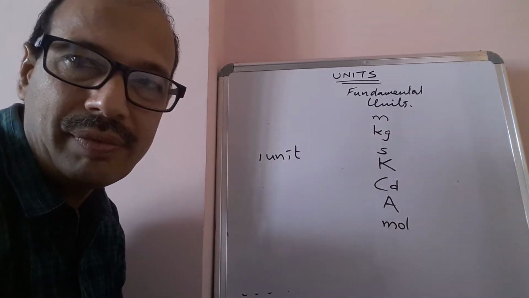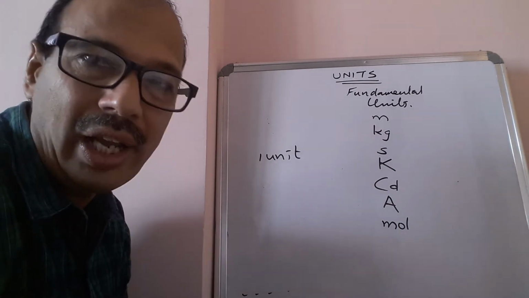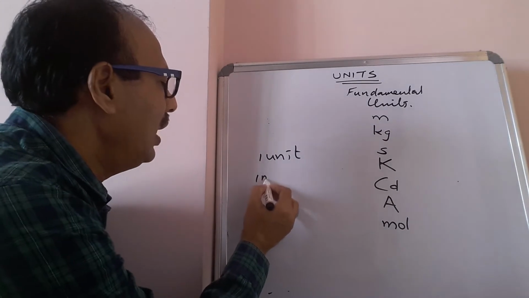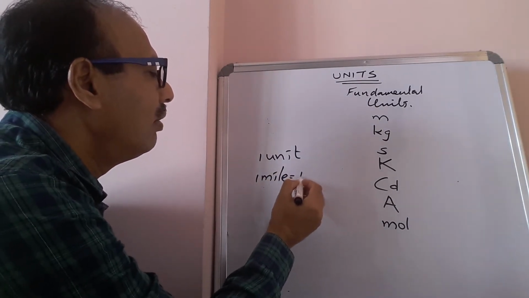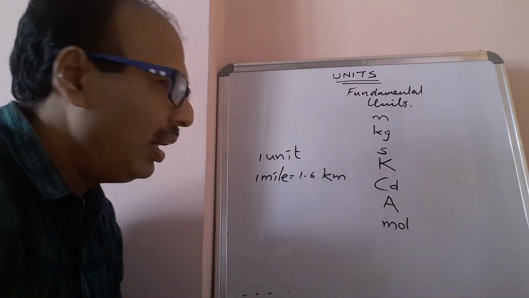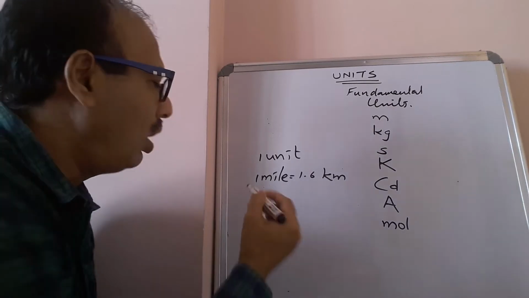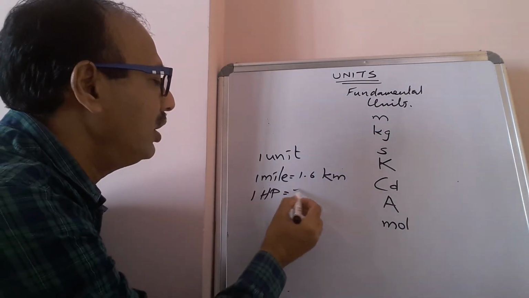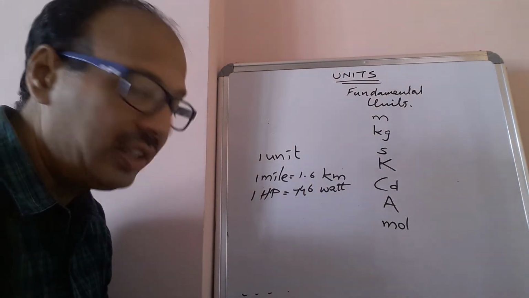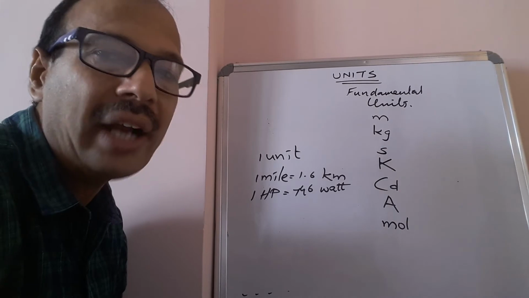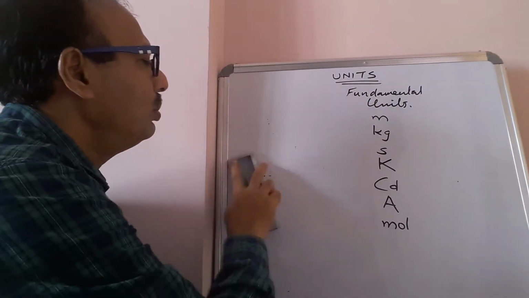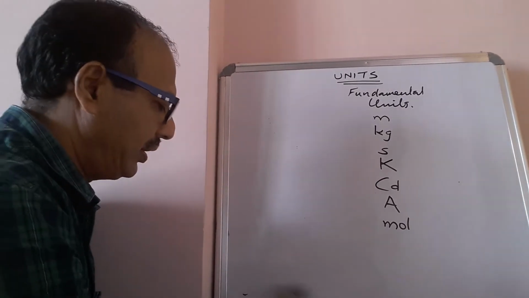Nautical miles: 1 mile is equal to 1.6 kilometers. Horsepower: 1 horsepower is equal to 746 watts. These are all practical units, so we also use these practical units.